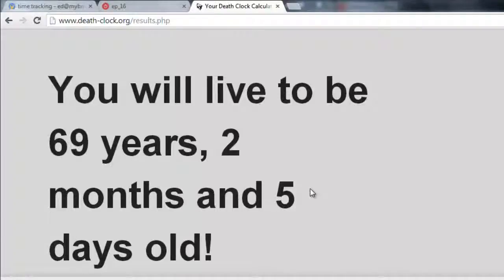Alright, it's a dark day here at My Bringback. I've made the decision to visit deathclock.org and find out when I'm going to die. Fittingly enough, I'm going to make it right to 69 years before I kick the bucket. But all of us are going to go eventually, and that's what we would call the mortal condition.